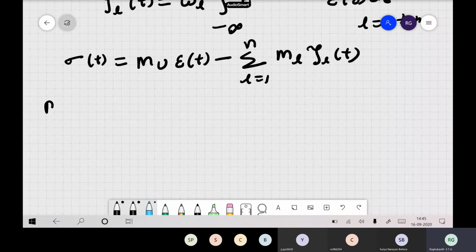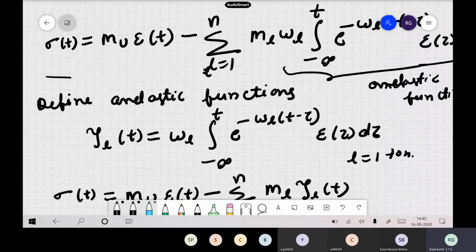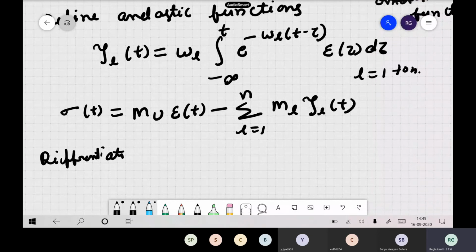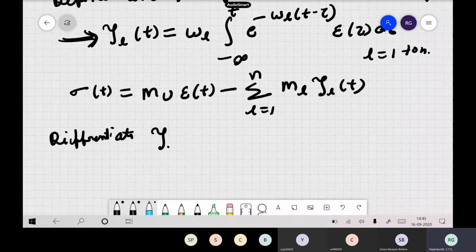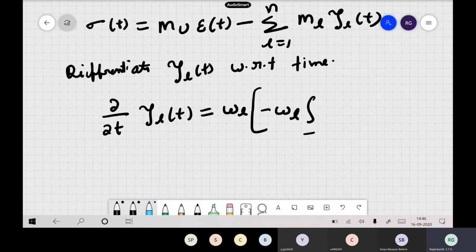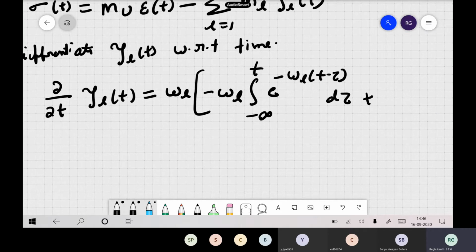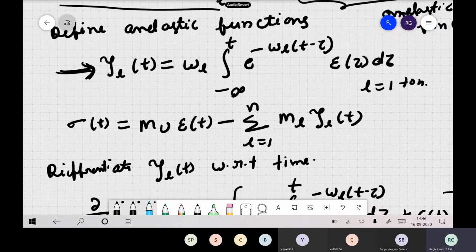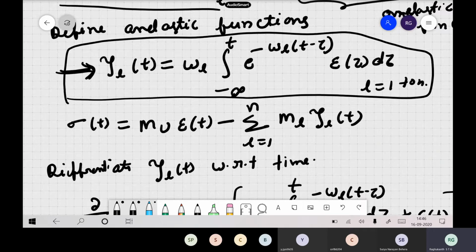Now if you differentiate this, that is, differentiate this actual anelastic function psi_l of t with respect to time, what happens is, to differentiate that expression, you get minus omega_l times omega_l integral from minus infinity to t of e to the power of minus omega_l (t minus tau) d tau, plus you have this epsilon of t. This is what you get when you differentiate this anelastic function.